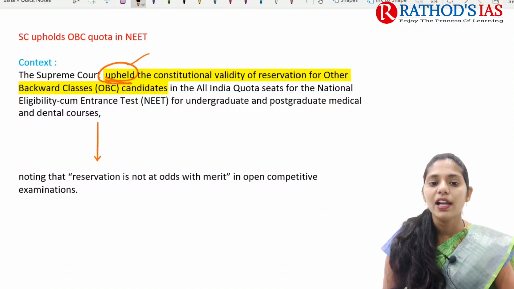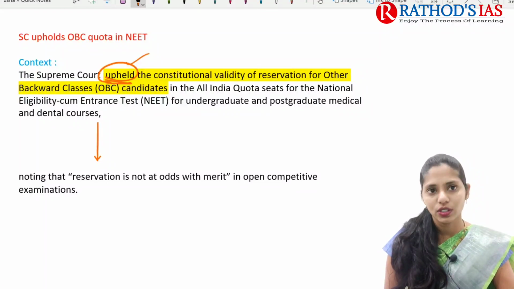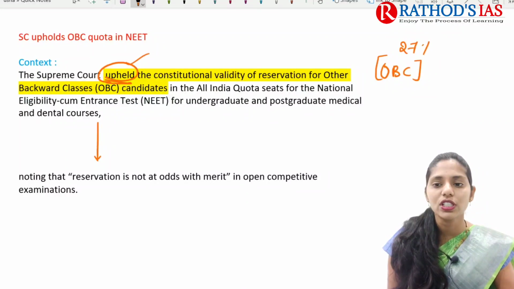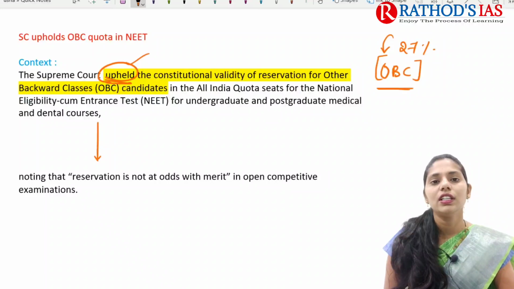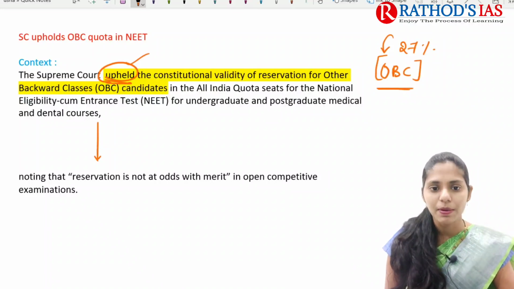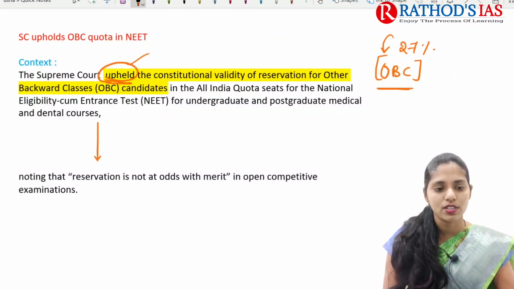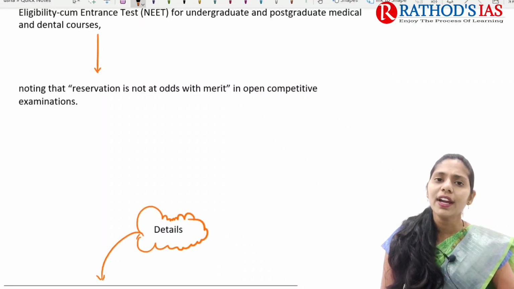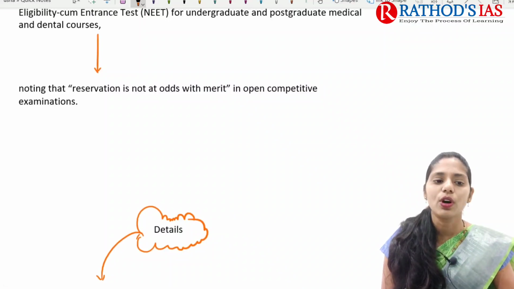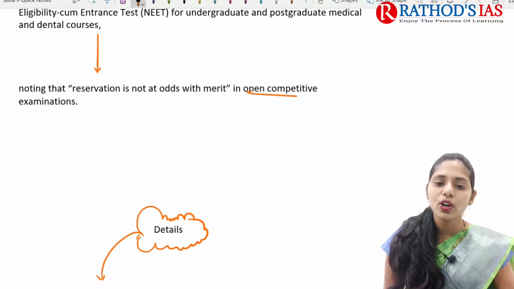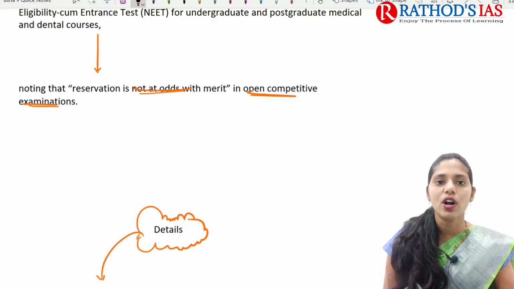The Supreme Court upheld the constitutional validity of reservation for other backward classes candidates. That is, it said it is okay that 27% reservation is given for OBCs in all India quota seats for the NEET exam. NEET is the entrance examination for undergraduate and postgraduate medical and dental courses, right? Why did the Supreme Court uphold this reservation? Because the Supreme Court said that reservation is not at odds with merit in open competitive examinations.